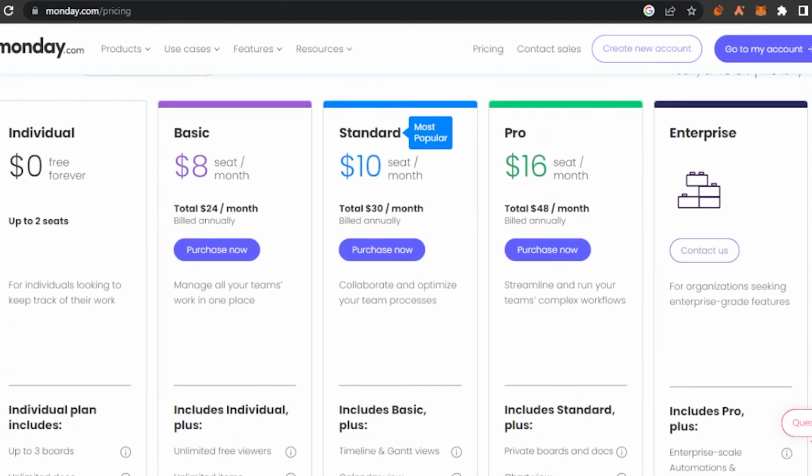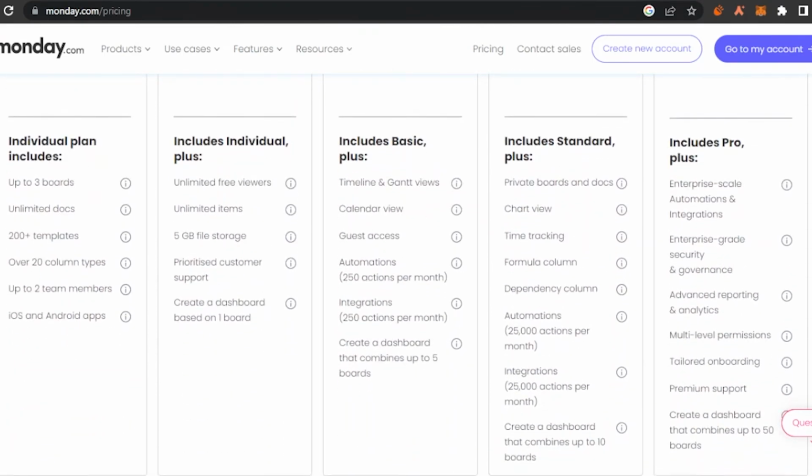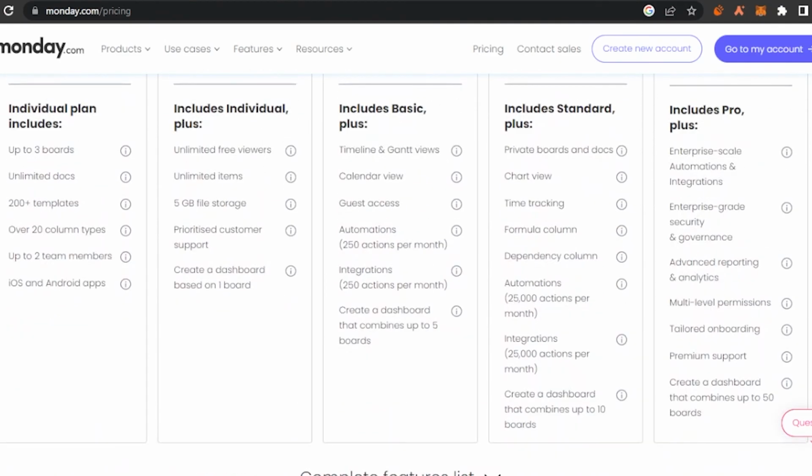And they also have an option for you if you have a big enterprise and nothing works for you. If you want to have a customized plan for you, then you can go on and contact the team. You will have your own customized plan available for you from this option right here.